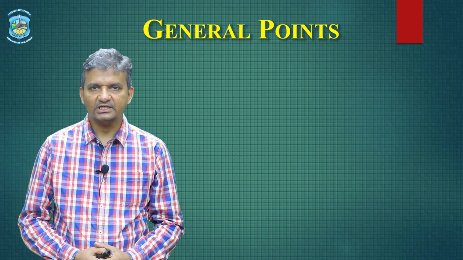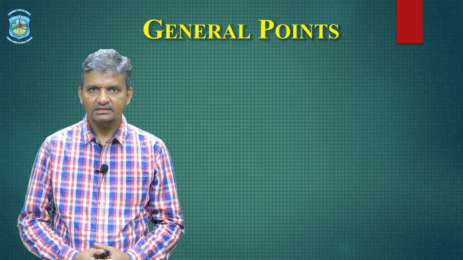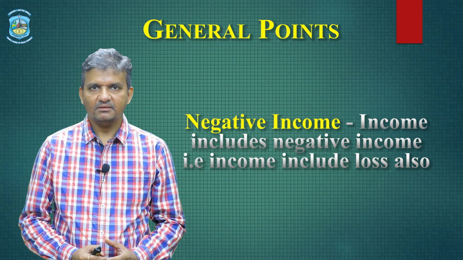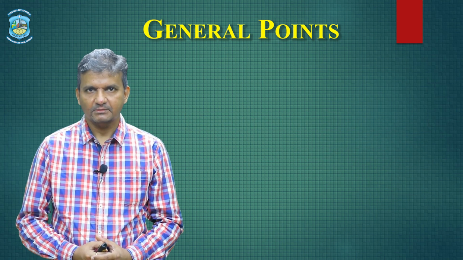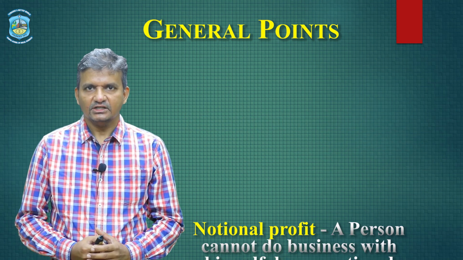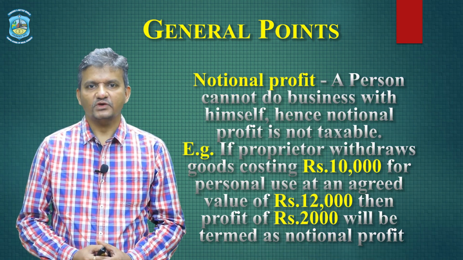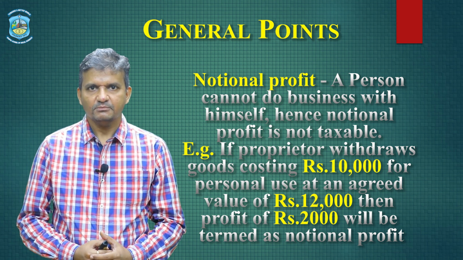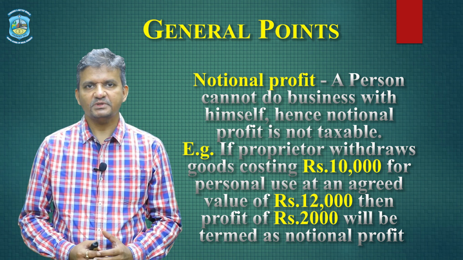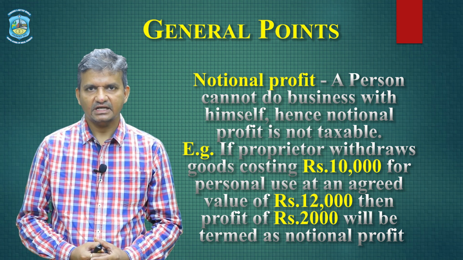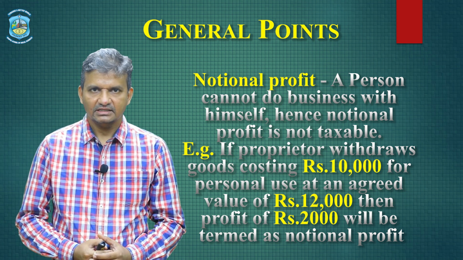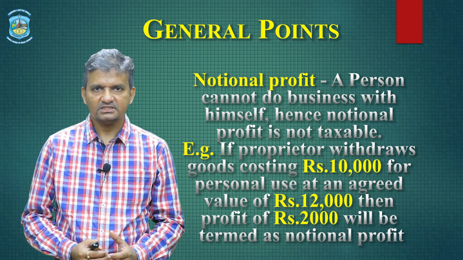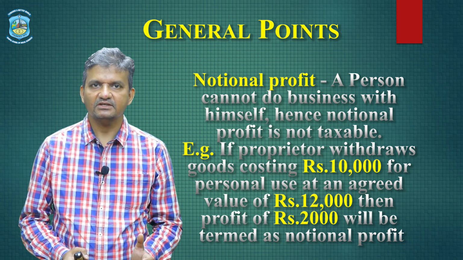Now, what are the general points? The first general point is income includes negative income. That is, income includes loss also. Point number 2 would be there is no concept of notional profit. Now, what do we mean by the word notional profit? For example, if a proprietor withdraws goods costing rupees 10,000 for personal use at an agreed value of 12,000, that 2,000 will be termed as notional profit because a person cannot do a business with himself.